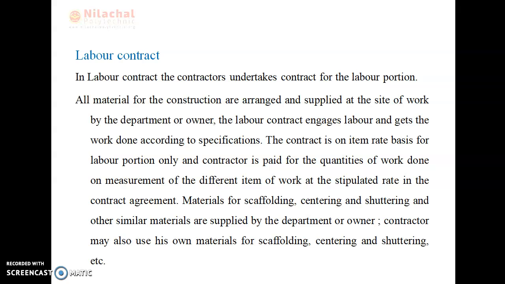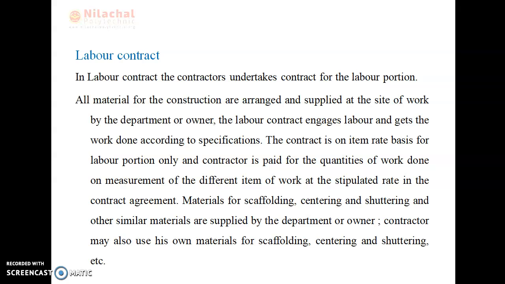Materials, scaffolding, centering and shuttering and other similar materials are supplied by the department or owner. The contractor may also use his own material for scaffolding, centering, shuttering, etc. In case the contractor uses his own tools for working, the plants and machinery are arranged by the department or owner.